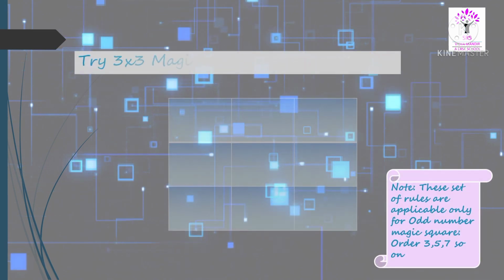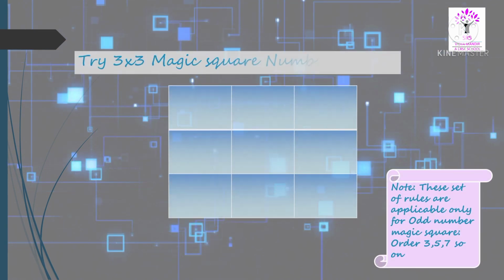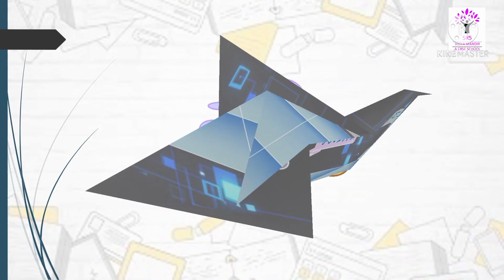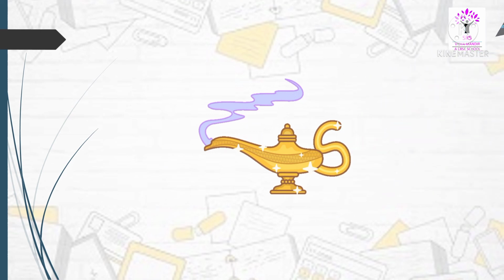Now it's your turn. Make your own 3 cross 3 magic square with these number series 5 to 13. Kind note, these set of rules are applicable only for odd number magic square.